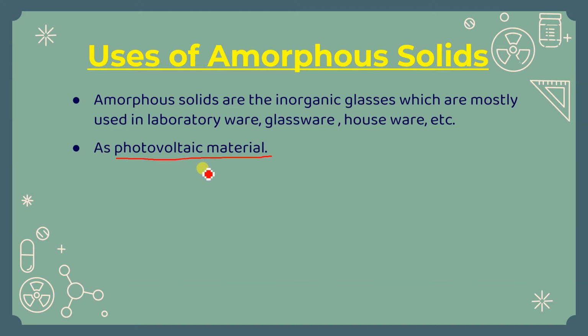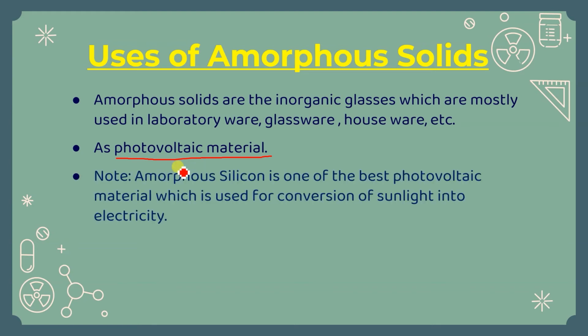Okay. And one of the best examples is silicon, which we will also do at the end of this chapter. So silicon is the best photovoltaic material, and amorphous silicon actually is one of the best photovoltaic materials, which is used for conversion of sunlight into electricity, and that's why it is used in solar panels. Amorphous silicon is used.